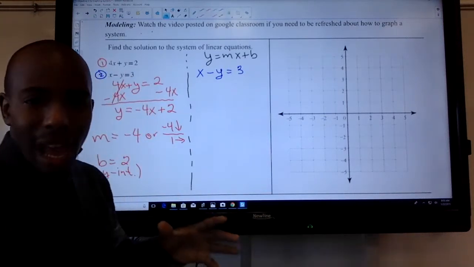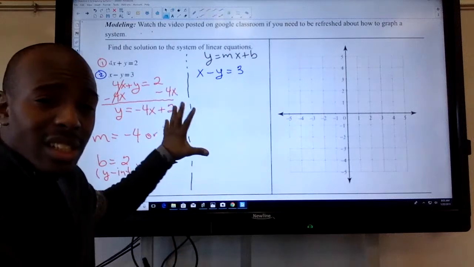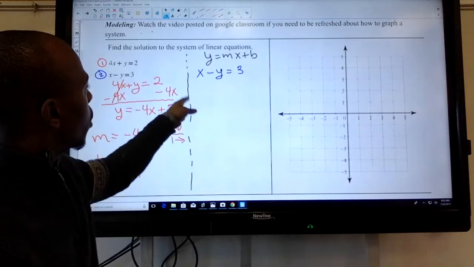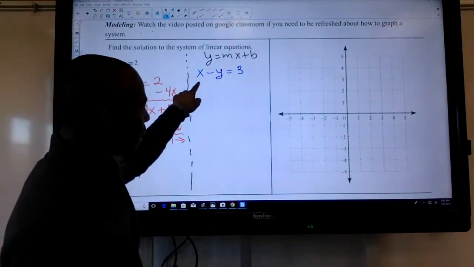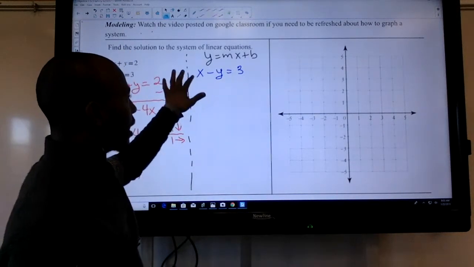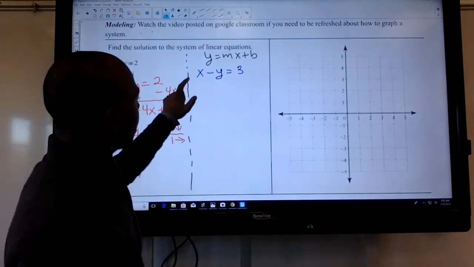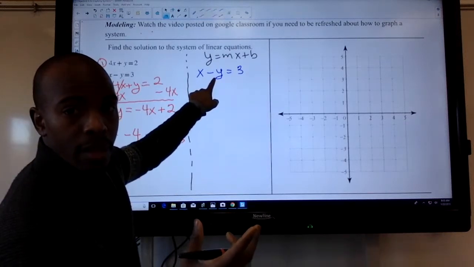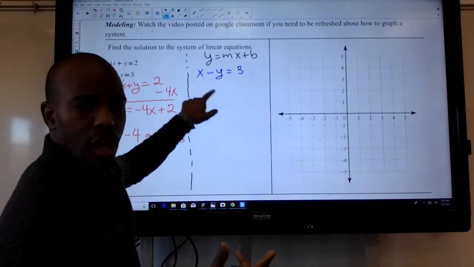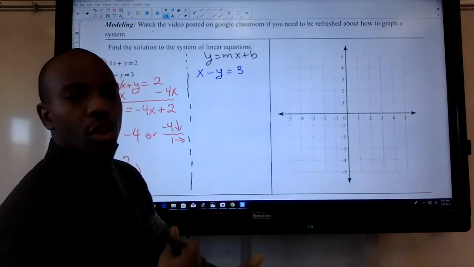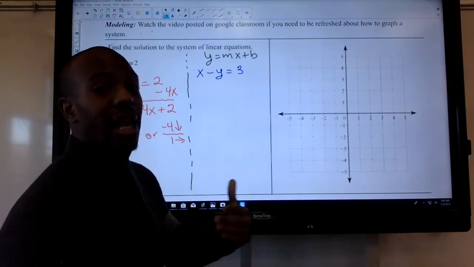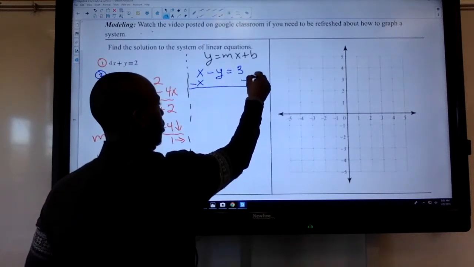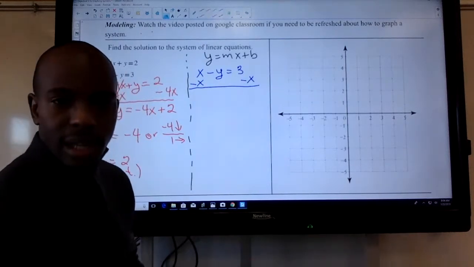I need to get y by itself. So anything that's on the same side as y, I need to get over to the other side. I know there's an x next to the y, so I'm going to get rid of the x. Now, the x is positive. I know there's a negative on the right side of it, but the x itself is a positive x. So if I want to get rid of a positive x, I need to use subtraction. I'm going to make a negative x here, and a negative x over there. Or I'm going to subtract x, in other words.